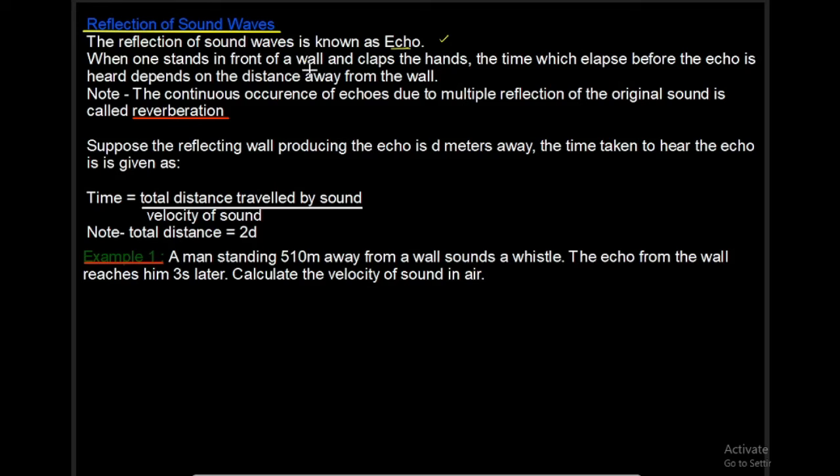Now, when one stands in front of a wall and claps the hands, the time which elapses before the echo is heard depends on the distance away from the wall. You have an individual standing in front of a wall, and this individual claps his or her hands. The sound travels and is reflected back. The time which elapses before the echo is heard depends on the distance away from the wall.